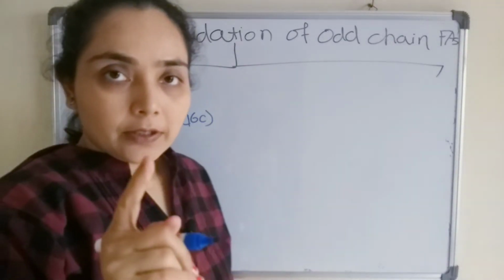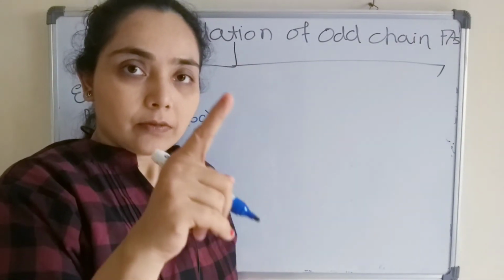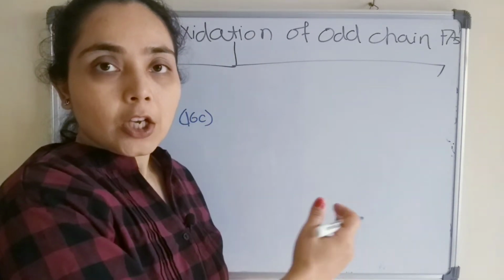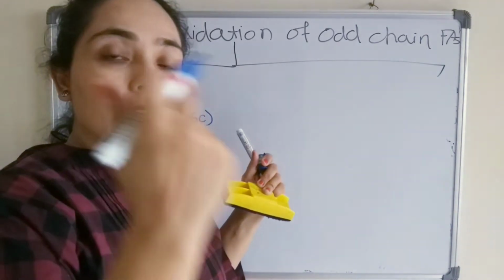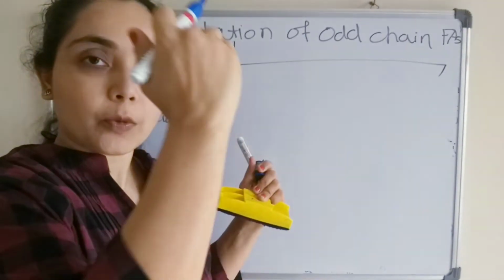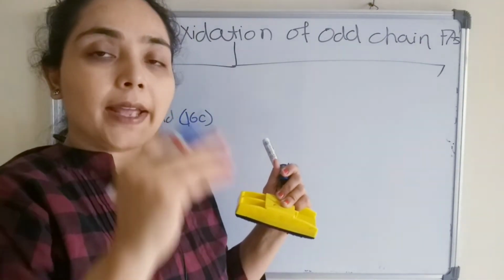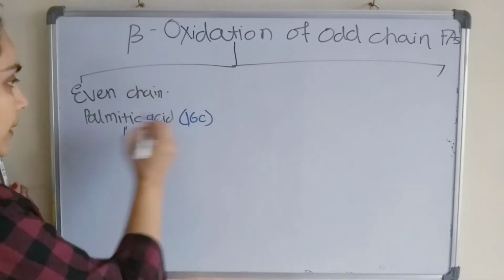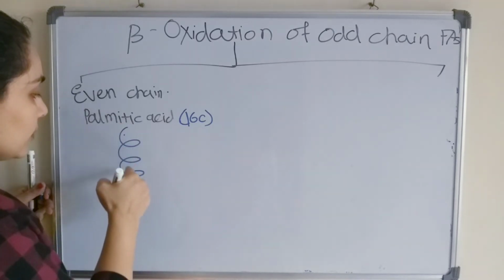And we know that during the beta oxidation, it will undergo several cycles depending upon the chain length of the fatty acid. So if it is a 16 carbon compound, then it will undergo 7 cycles of beta oxidation, and in each cycle acetyl CoA will be generated.